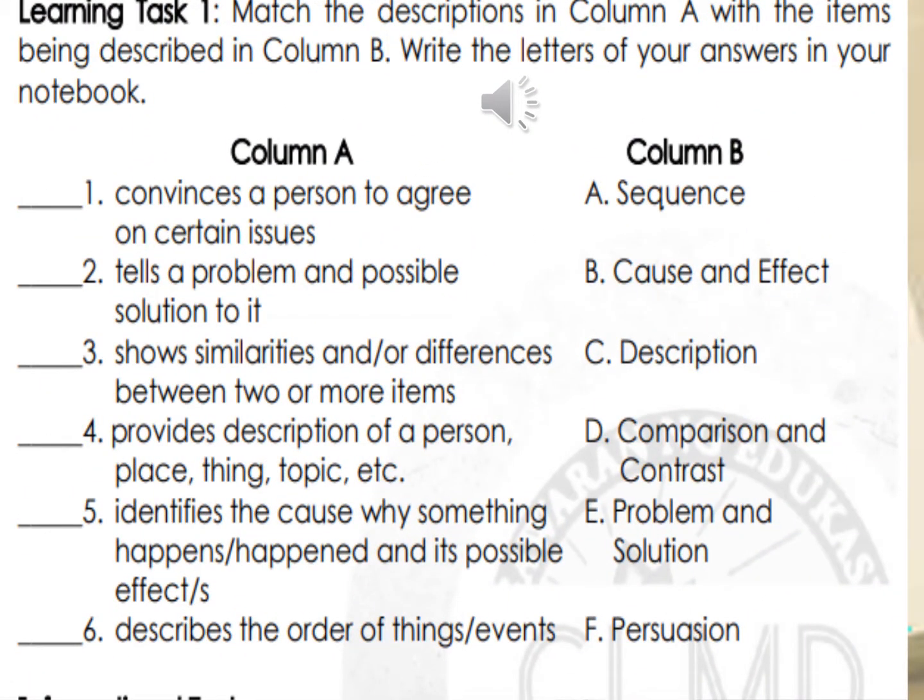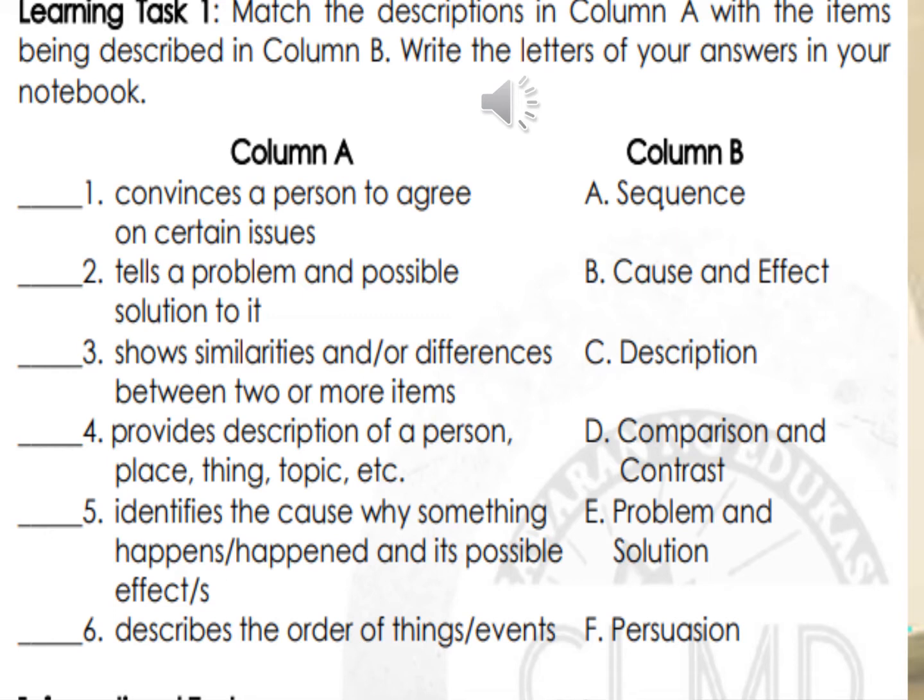Learning Task 1. Match the descriptions in column A with the items being described in column B. Write the letters of your answer in your notebook. Let's have first the choices. A. Sequence. B. Cause and effect. C. Description. D. Comparison and contrast. E. Problem. And F. Persuasion.